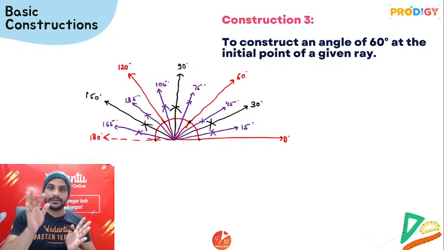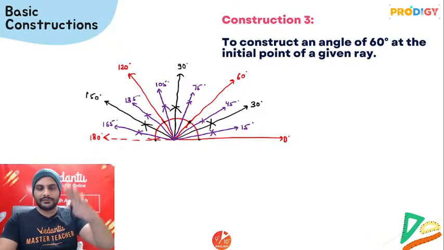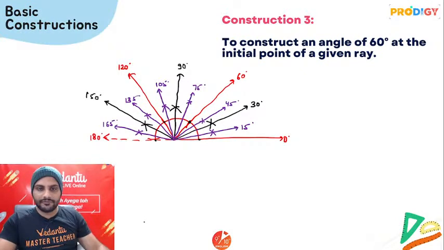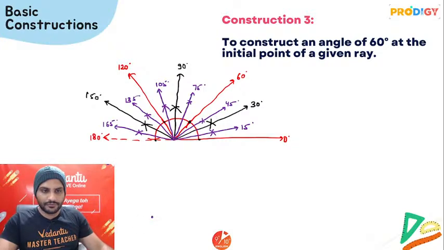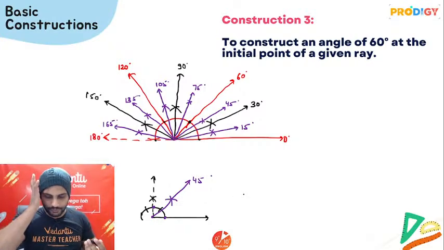Now look, there are different tricks also. For example, if I tell you to draw 45 degree, one way of doing that will be draw 60, then draw 30. Between 60 and 30, you'll get 45. Another way for drawing that would be, sir, what I'll do, first I will draw the angle of 90 degree. Alright, 60, 120, between 60 and 120 you have got 90 degree. And if I draw the angle bisector of 90 and 0, the angle bisector will be giving me 45 degree. So this is also one more way for doing that.